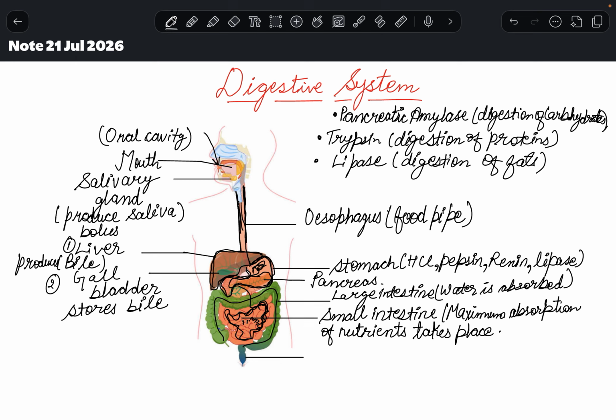Now the food that is totally waste for our body gets passed out of the body with the help of this structure, anus. Here the completely waste food for our body is passed out through this structure. We call it anus, right? Now this was the process of digestion.